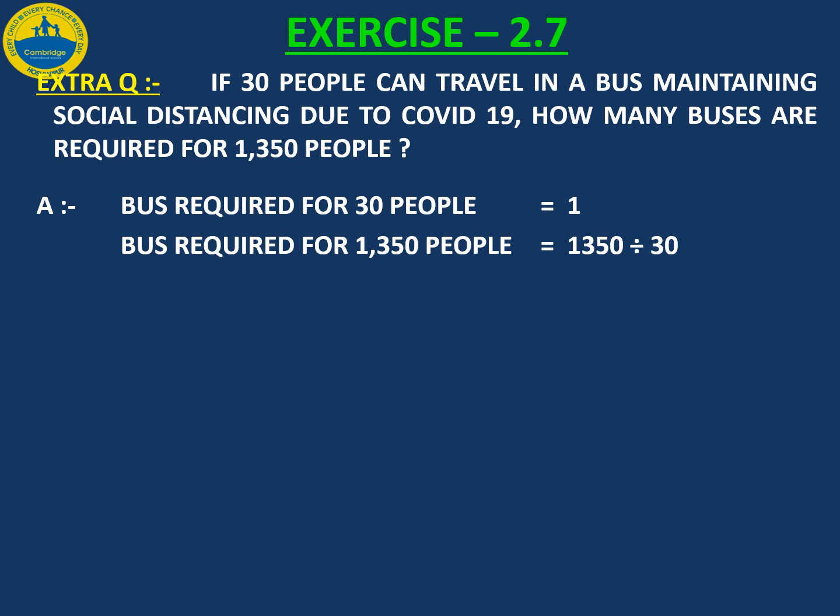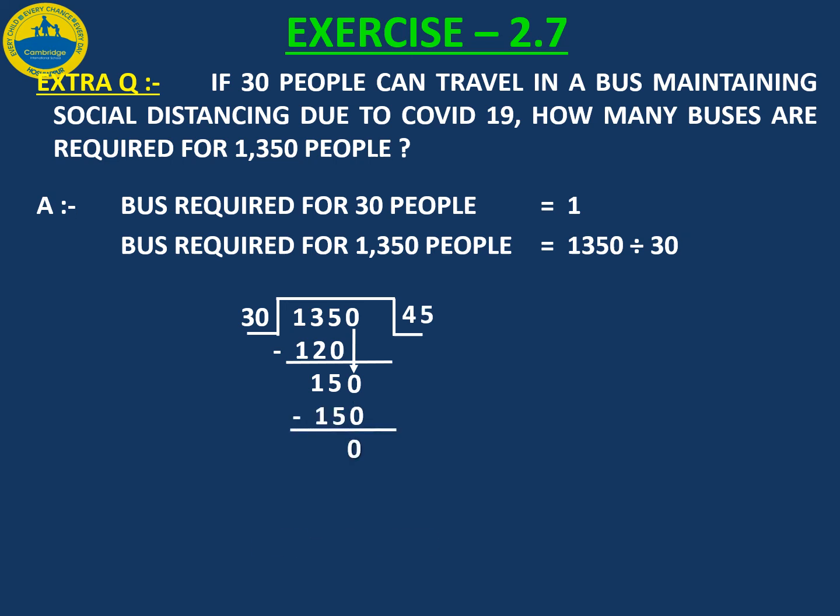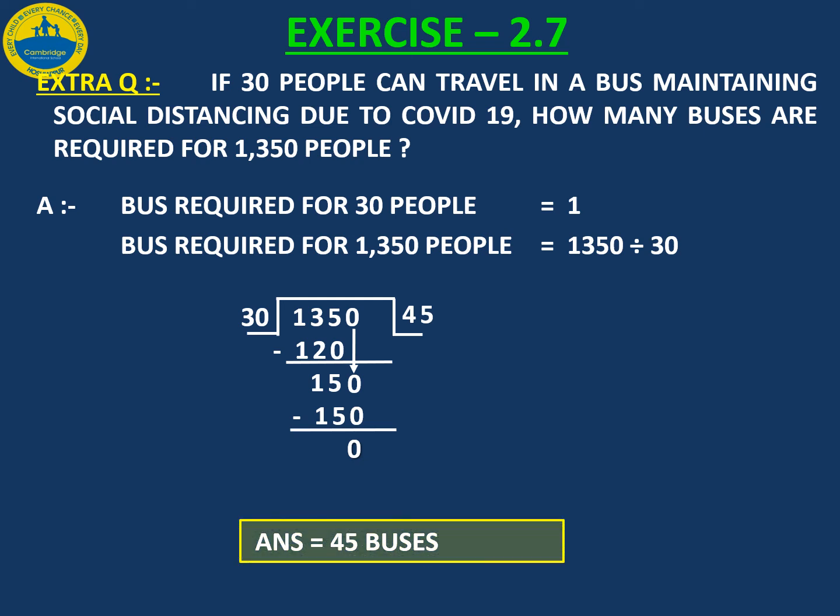So it is very clear that 1,350 will be divided by 30. And after dividing, we get final answer is 45. 45 buses are required for 1,350 people.